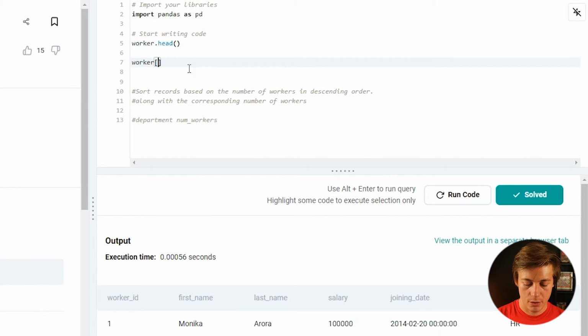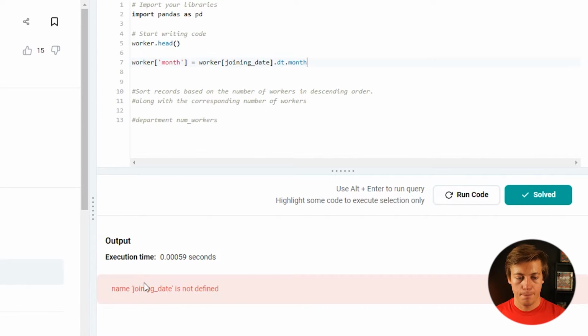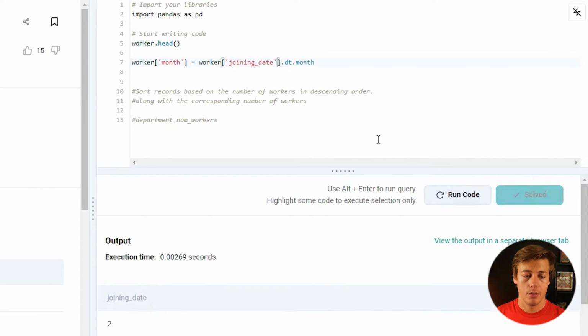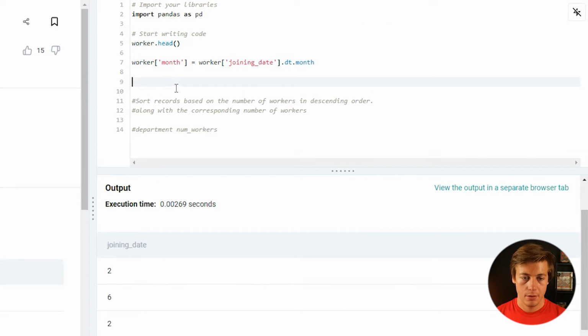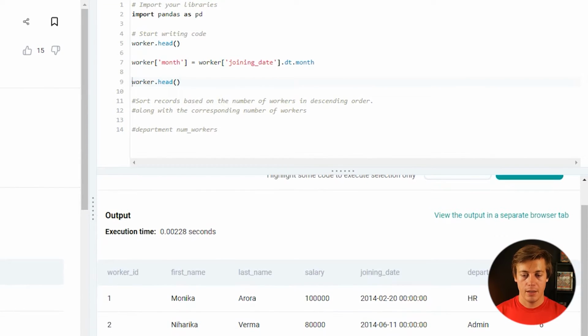So we're just going to put worker['month'] equal to worker['joining_date'].dt.month. It's not working, and that's because joining_date needs to be in single quotes. Let's just look at this head. We have that lined up.